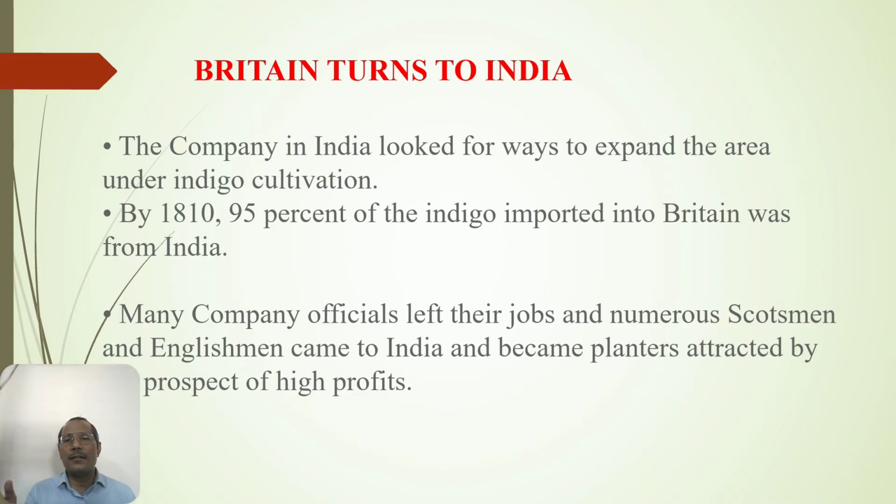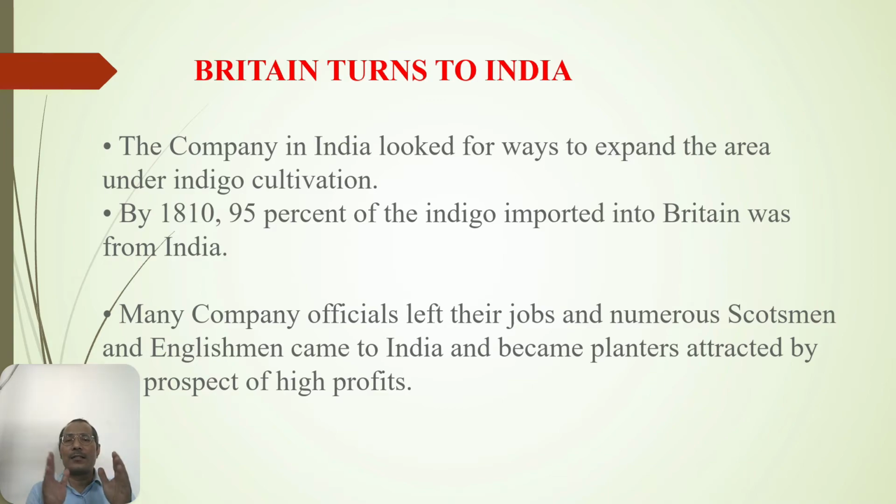You see, till 1793, these were produced somewhere else. Now, by 1810, within 20 years, 95% of the indigo imported into Britain was from India. Many company officials left their job, and numerous Scotsmen and Englishmen came to India and became planters, attracted by the prospect of high profit.